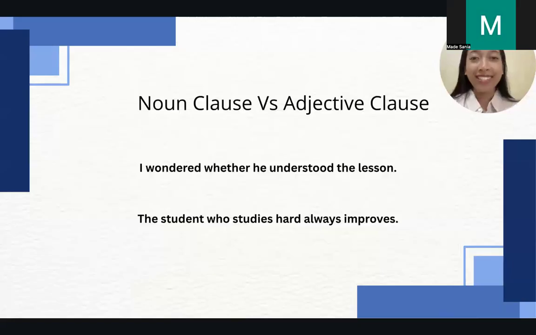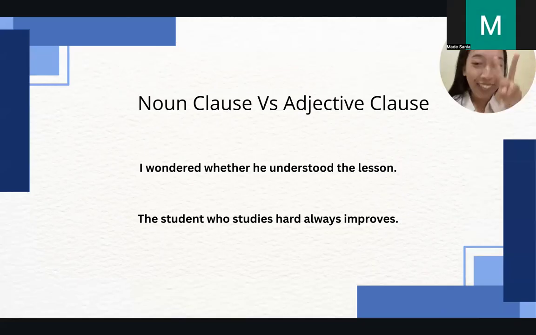Now, let's try to find out which one is the noun clause and which one is the adjective clause. I have two sentences over here. The first one is, I wonder whether he understood the lesson. And the second one is, the student who studies hard always improves. The easier way for me is trying to find the adjective clause first because I remember it easier. An adjective clause always modifies a noun. So in here, the second sentence is something that makes me realize, oh, that's something that is modified by an adjective clause, which is the student who studies hard always improves.